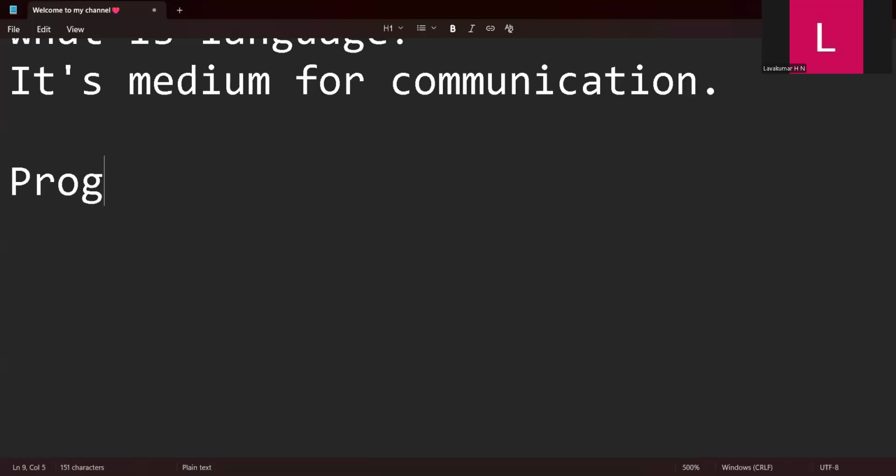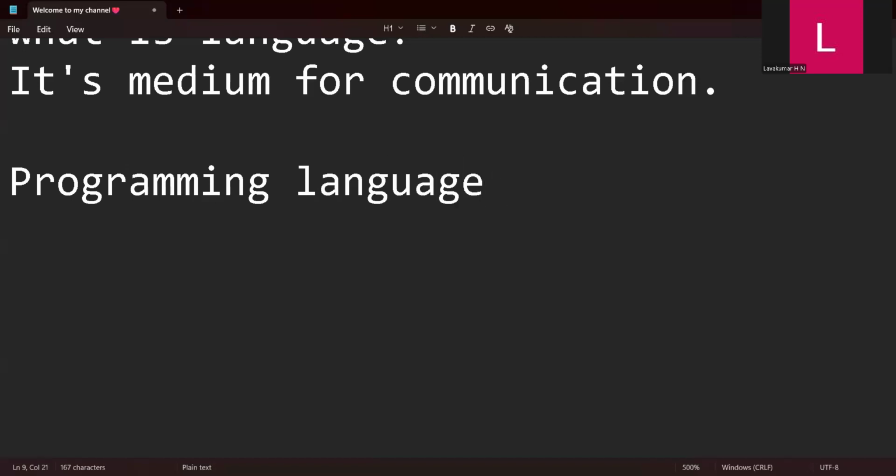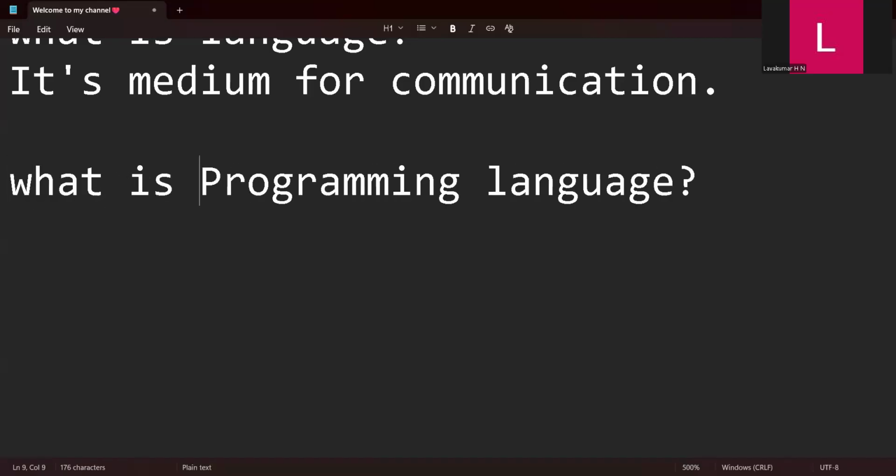What is a programming language? Let me explain. If I ask you what a programming language is, many of you don't know. A programming language is nothing but a language which is used to communicate with the computer. It's a language to communicate with the machine. Usually the computer is a machine. So this is a language used to communicate with the machine.